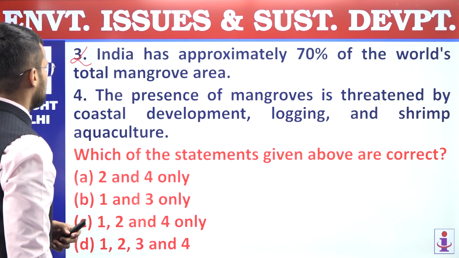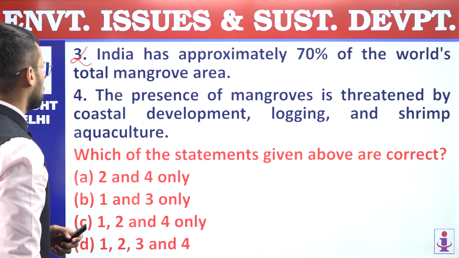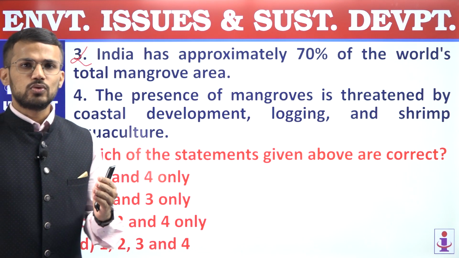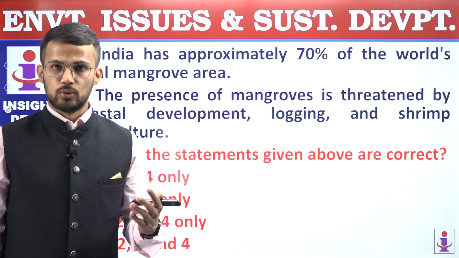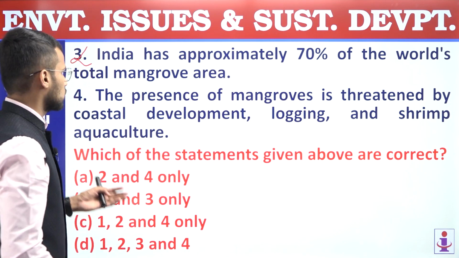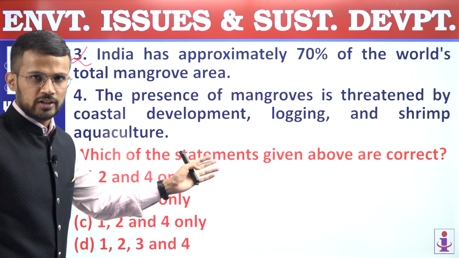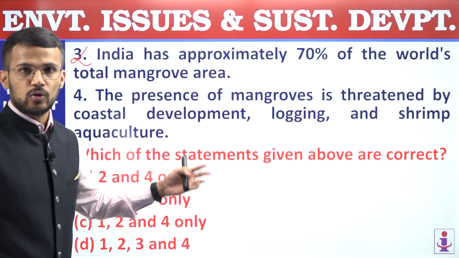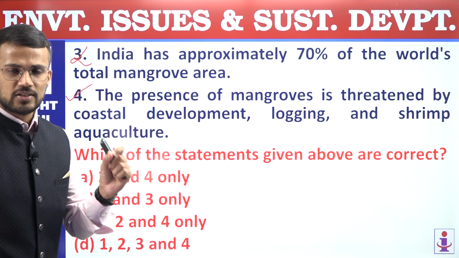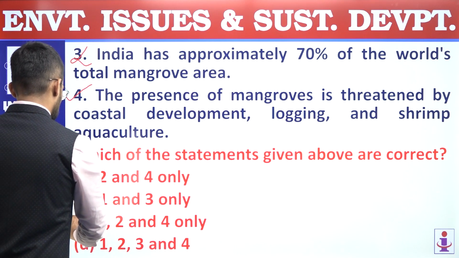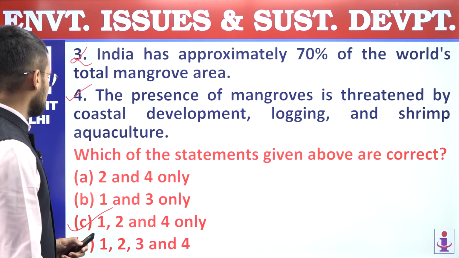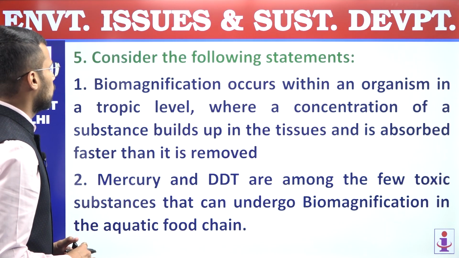Next, fourth, the presence of mangroves is threatened by coastal development, logging, and shrimp aquaculture. Right? So mangroves are present in the littoral biome, the littoral ecosystem, and that littoral ecosystem is fragile. It is getting disturbed because of activities like coastal development, logging activities, and also shrimp farming or shrimp aquaculture. So this statement is a correct statement related to threats to mangroves. Answer is C, 1, 2, and 4. The third statement is incorrect. Answer is 1, 2, and 4, C. Fifth question. Consider the following statements.